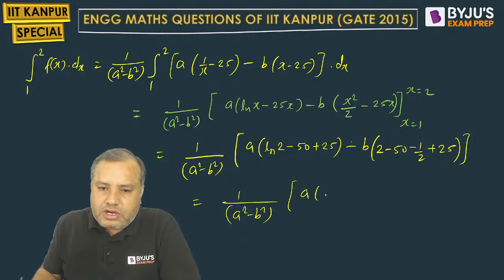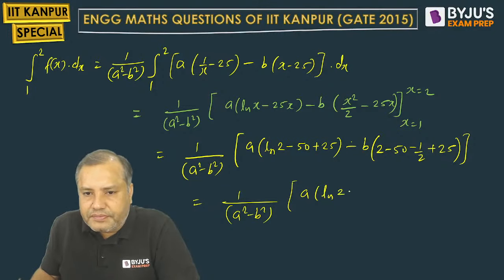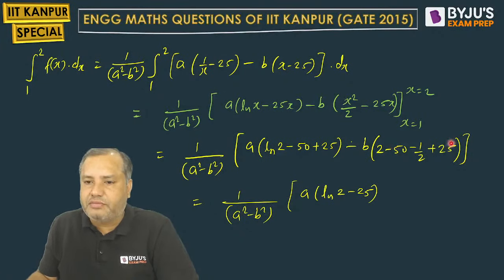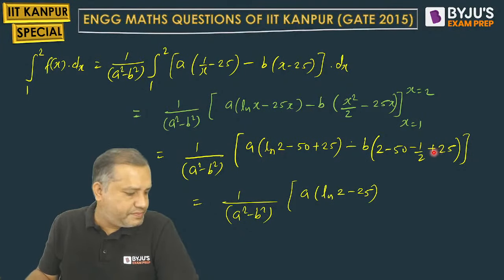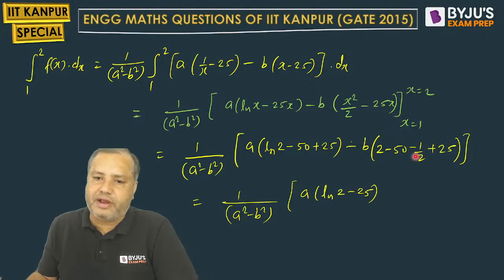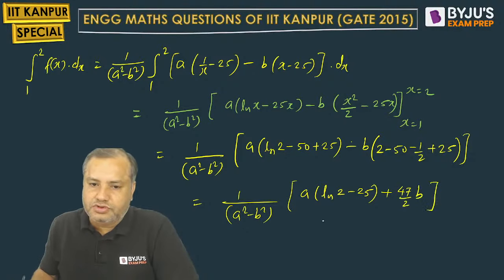This was one of the classical questions asked in 2015. This is one term, and students, 2 minus 50 is minus 48. Minus 48 plus 25 is minus 23. Minus 23 minus 1 by 2 is minus 47 by 2, and this will become plus 47 by 2. So this should be the answer.